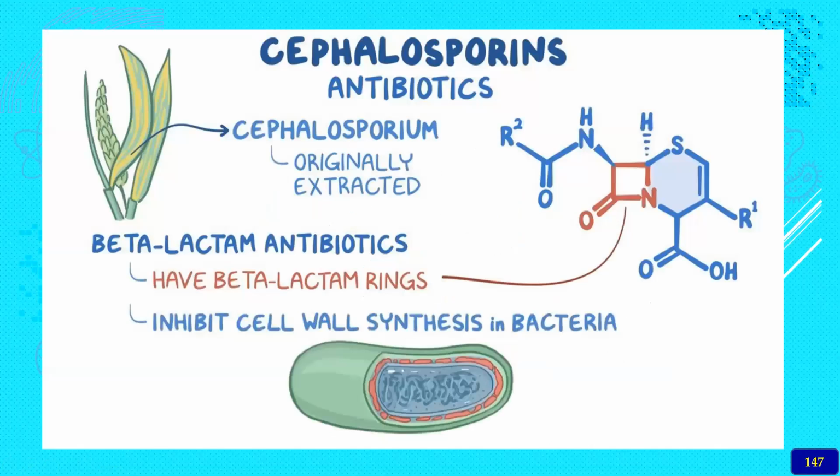Then the cephalosporin antibiotics are extracted or semi-synthesized from different sources and have a beta-lactam ring. They have the specific beta-lactam ring, and of course R1, R2 and R3 are present. These inhibit cell wall synthesis, especially in the bacteria. The synthesis of the outer coat is stopped.